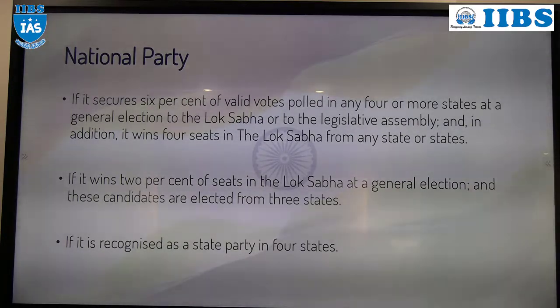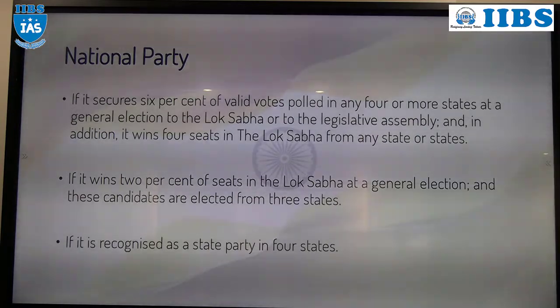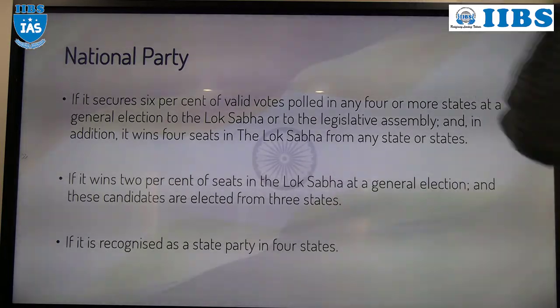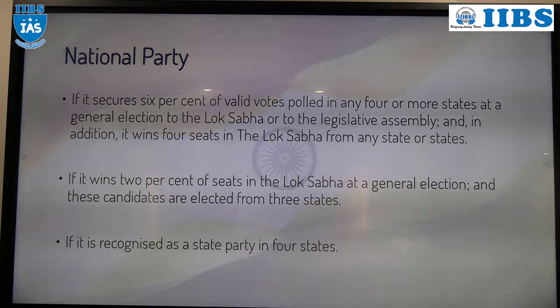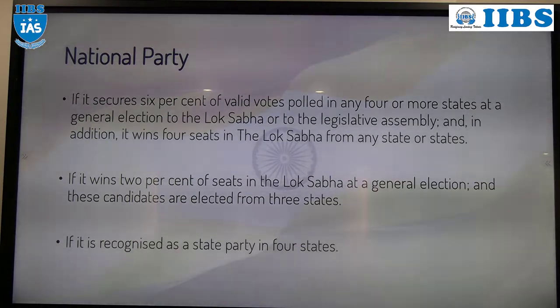What is that first condition? That party must get at least 6% of total valid votes, either in Lok Sabha election or Assembly election. Plus that party must secure 4 Lok Sabha seats in any state. Either 4 seats in one state or 2 seats in one state, 1 seat in another state, 1 seat in another state. Like that also can be. Understood? So the condition is 6% of total votes plus 4 Lok Sabha seats. If any party satisfies this condition, that party can be recognized as a national party.